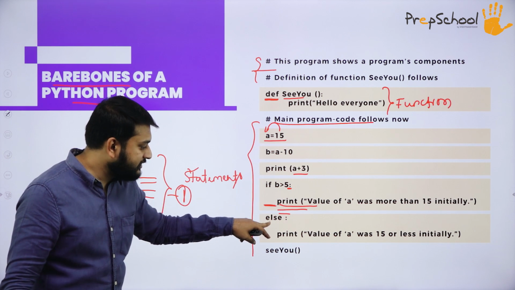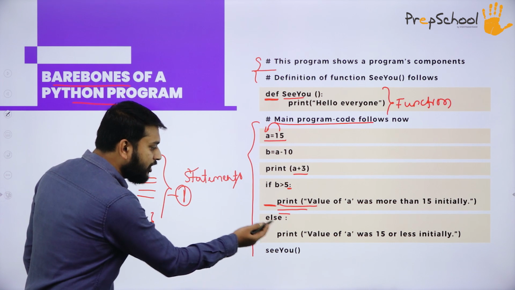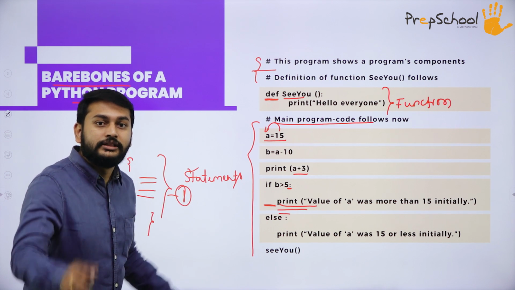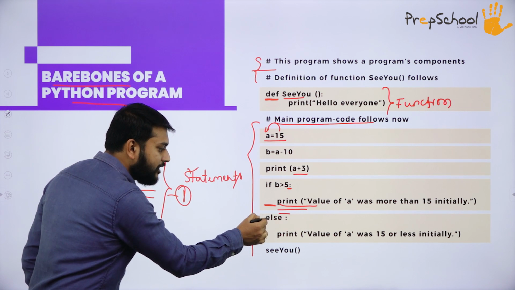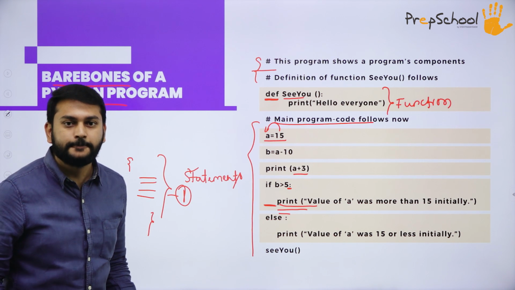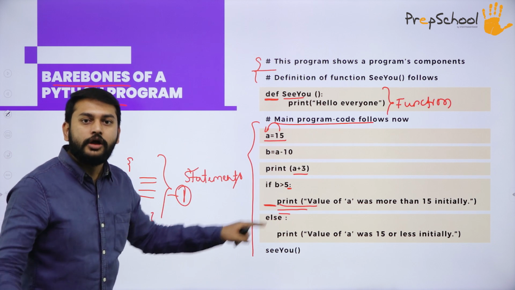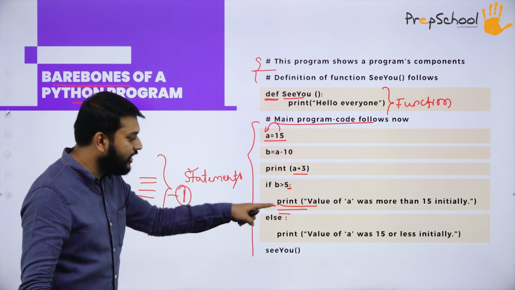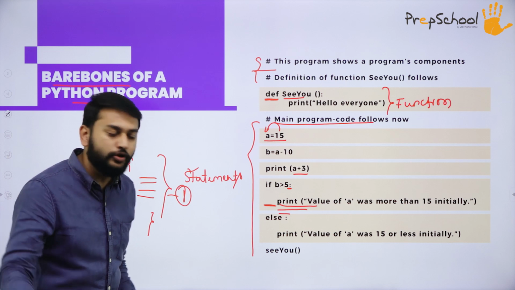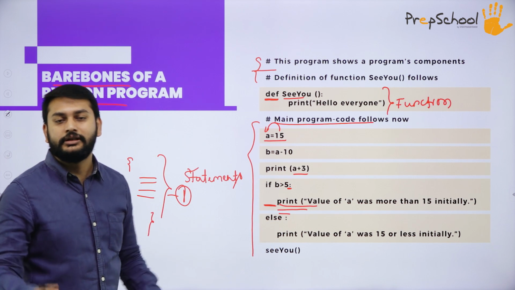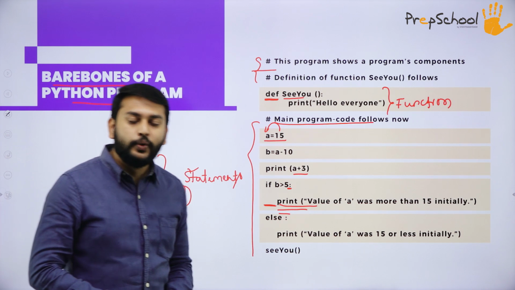Suppose you have taken the statement out of this indentation. What is the meaning of it? It means that this statement does not belong to this block. That's it. Suppose you want this statement to also belong to this block, what will you do? You just give one tab space and bring it to this alignment, indentation. That's all you have to do.